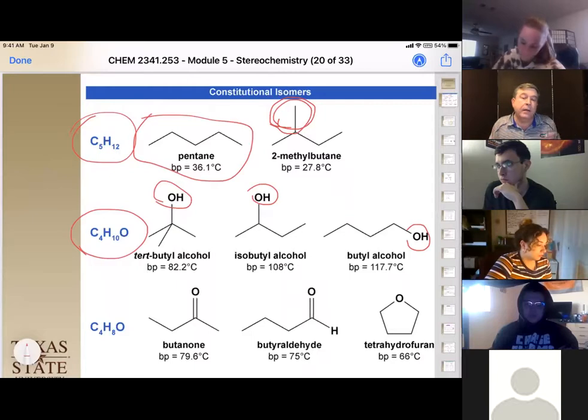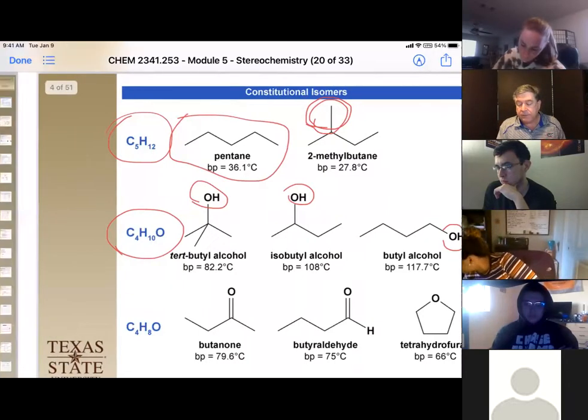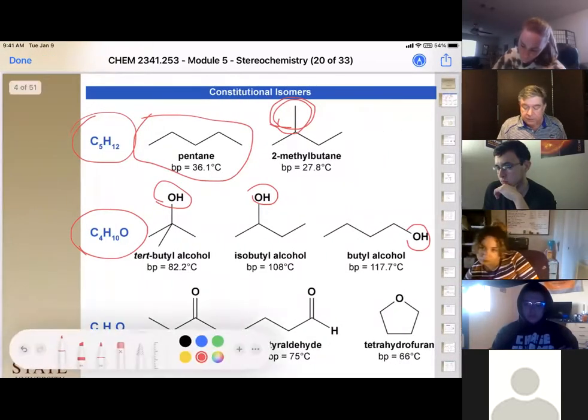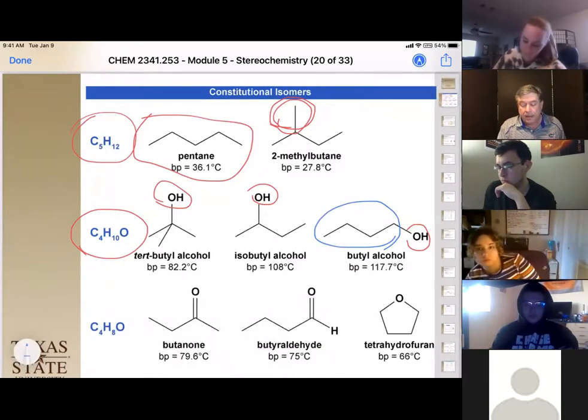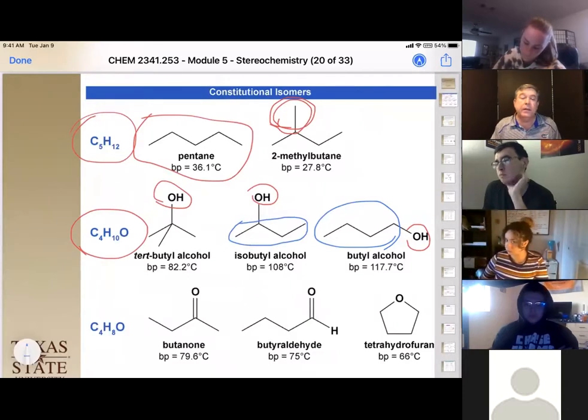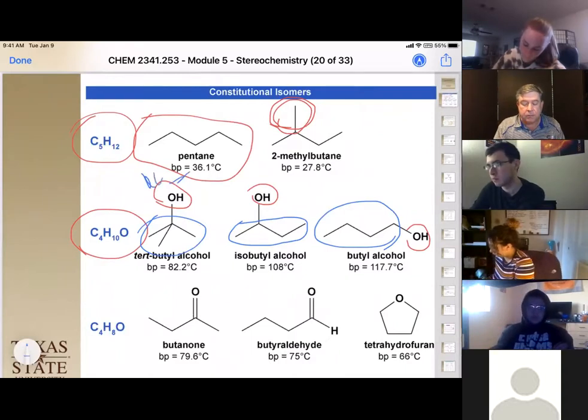But we all have hydrogen bonding in those, and we can also add our van der Waals forces to it. And so we see a difference in boiling points by how and where we put that alcohol group. When we have the available van der Waals forces on this side, plus the hydrogen bonding, we have the highest boiling point. When we break up that surface area, we have a slightly lower boiling point. And when we turn it basically into this umbrella-type thing, where it has very little hydrogen bonding, you can only hydrogen bond very small groups up here, it has the lowest boiling point of the possible.